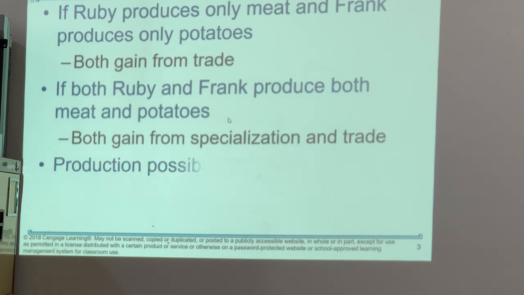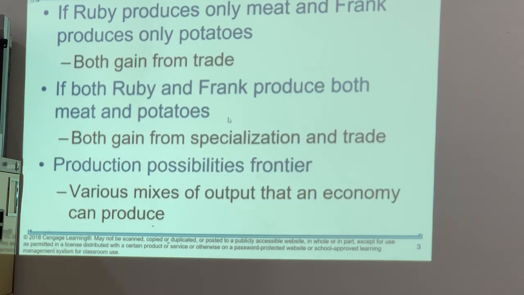If Ruby produces only meat and Frank produces only potatoes, they can actually trade with each other, meaning that Ruby sells meat to Frank, and Frank sells the potatoes to Ruby, and both will be better off by having such a trade.